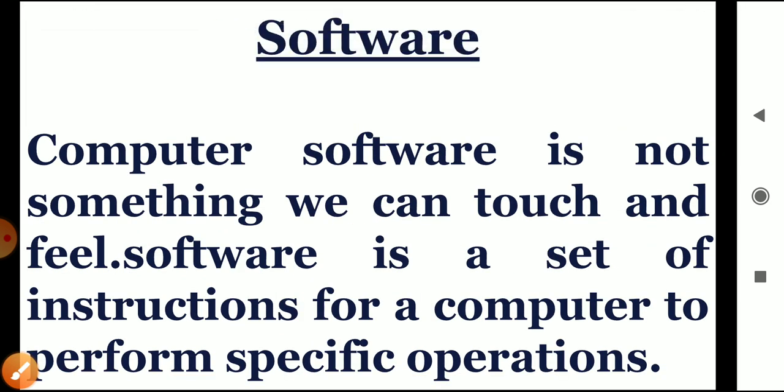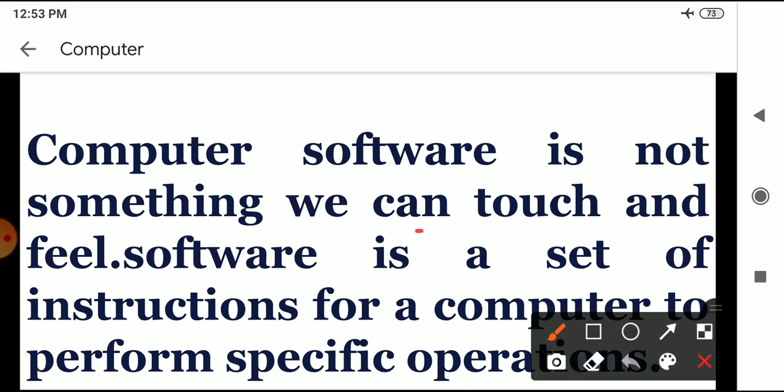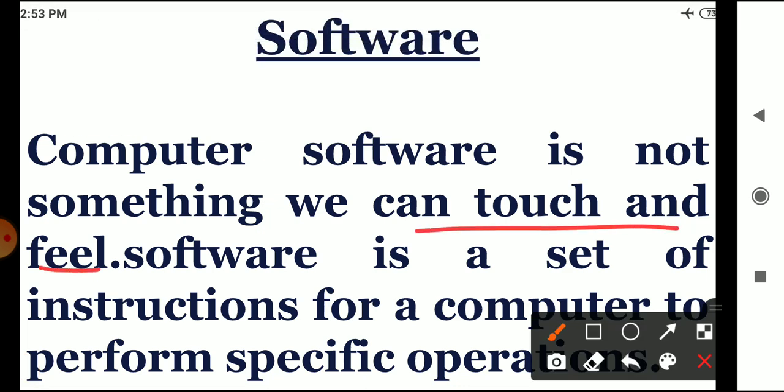Now, software. What is a computer software? A computer software is not something we can touch or feel. Software is a set of instructions for a computer to perform specific operations. Children, the software is the collection of programs or the collections of instructions that tells a computer system what to do. A software helps hardware for its proper functioning.